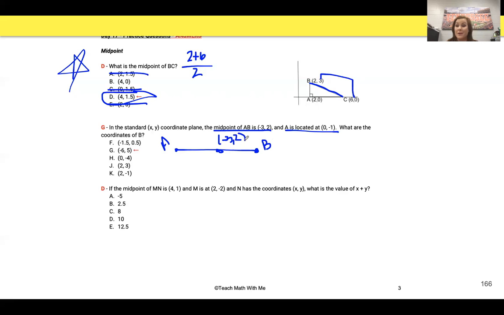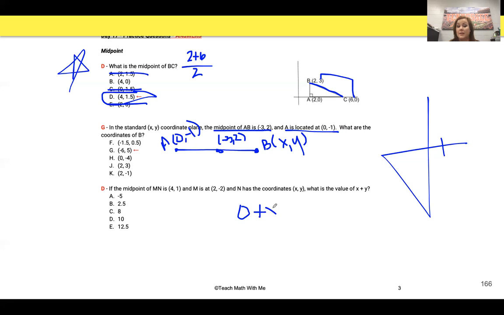Yes, I understand this is a number line and I'm using 2 dimensions, but for the purposes of this, it works. If I had to draw out the whole grid and do all of that, that would take a lot of time. So since I don't know what B is, I'm going to give them variables. And I know B is an X and a Y. Follow your formula. So the formula is to add the two endpoint X's, so 0 plus X, divide that by 2, and that should equal the X coordinate of our midpoint, which is -3.